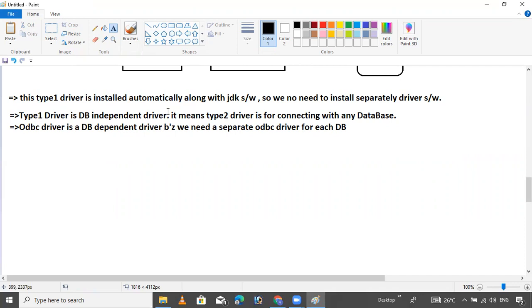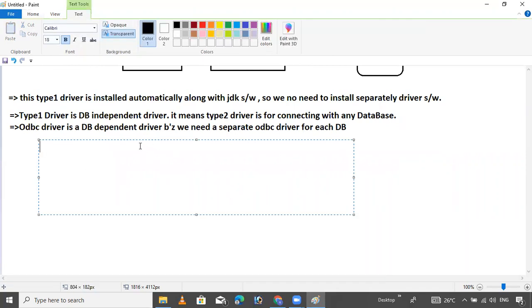Next I will tell you why we are not using it and why they are removing it, all these things. So now it has some advantages and disadvantages, like pros and cons. Advantage is nothing but pros. This is a policy; we do not go against it. Pros of Type 1: this is a very good advantage.